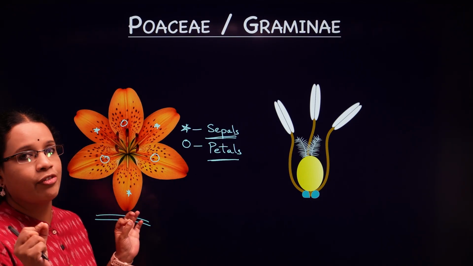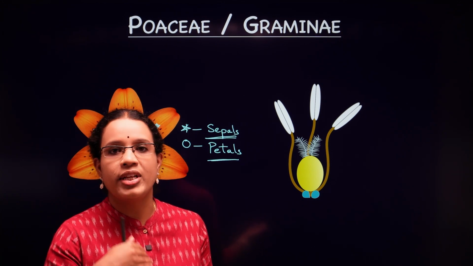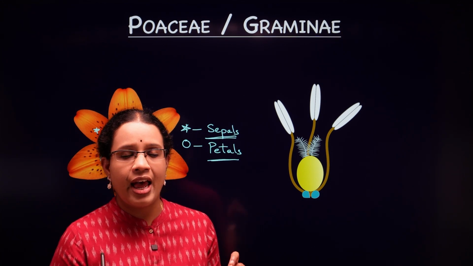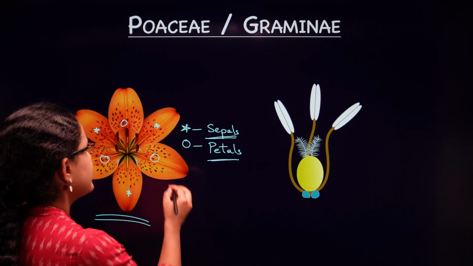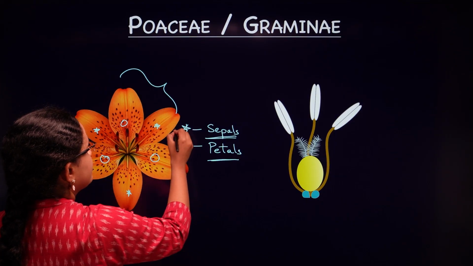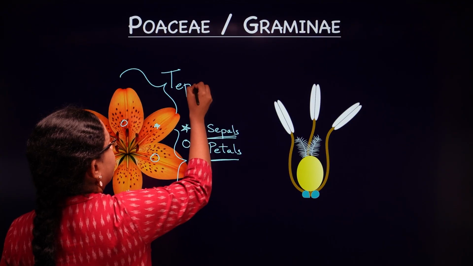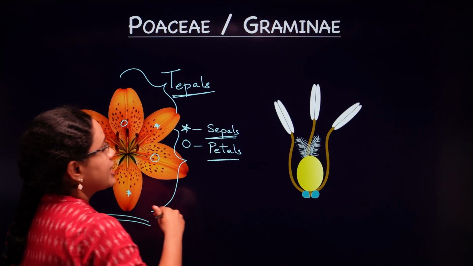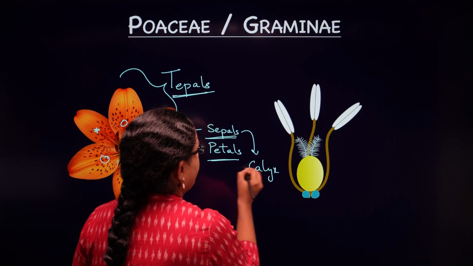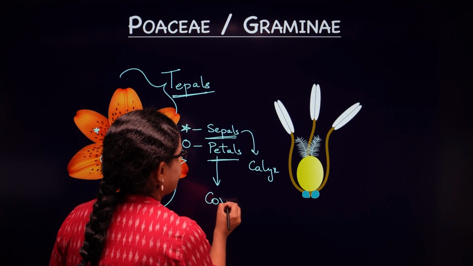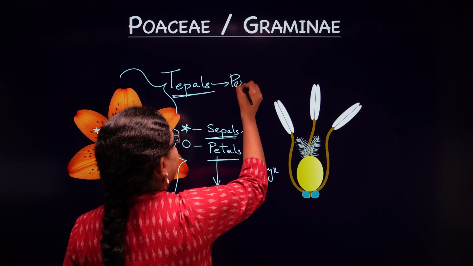And this is a distinctive feature which you find in the monocots. We cannot visually differentiate between sepals and petals. Right, now what is such a feature called? This feature is called tepals. Now we can't call these structures sepals or petals, so we call them tepals. Now, as we all know, there is a collective term indicating sepals. We call that calyx. And the collective term for petals is corolla. In the same way, there is a collective term for tepals as well. We call that perianth.